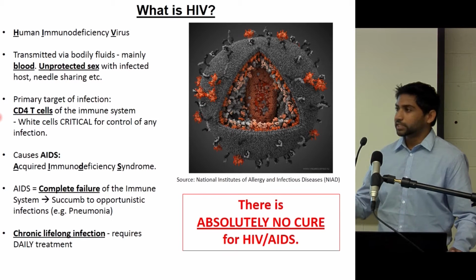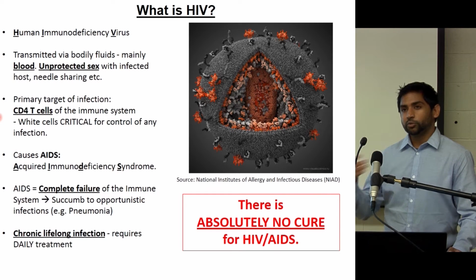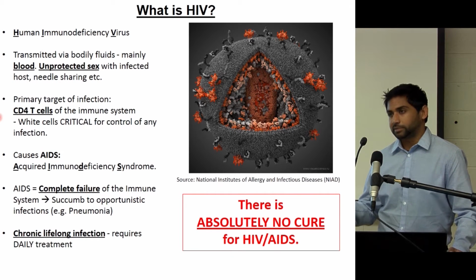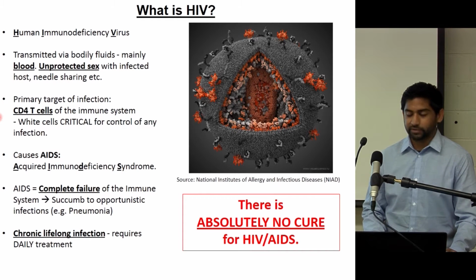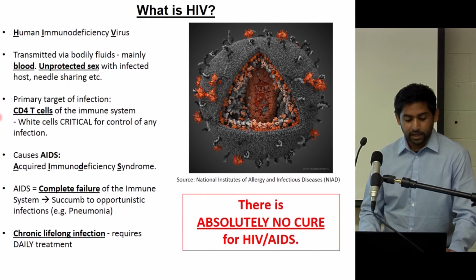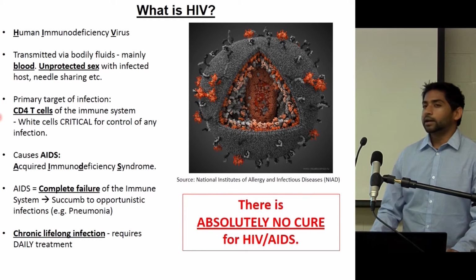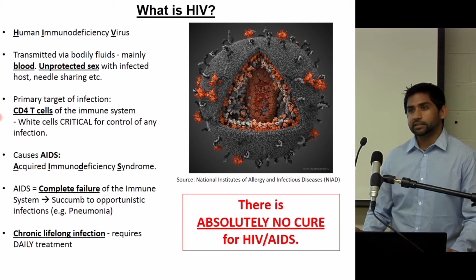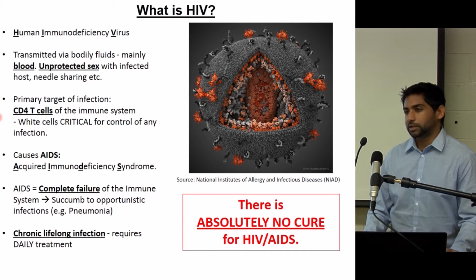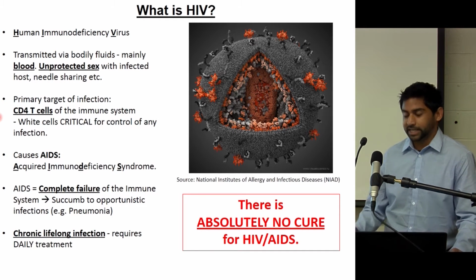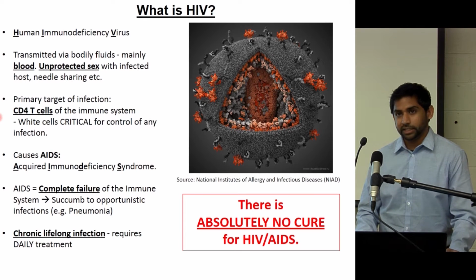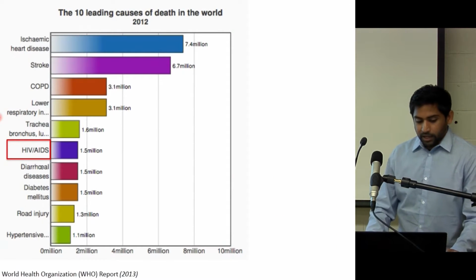And so once you lose these cells, you become immune compromised and become susceptible to random or opportunistic infections, which eventually lead to death. HIV is the virus that causes AIDS, as you guys are familiar, and it is a chronic lifelong infection, which requires treatment daily. This is just akin to, for example, someone who's diabetic who needs insulin every day. People who have HIV need treatment every day.